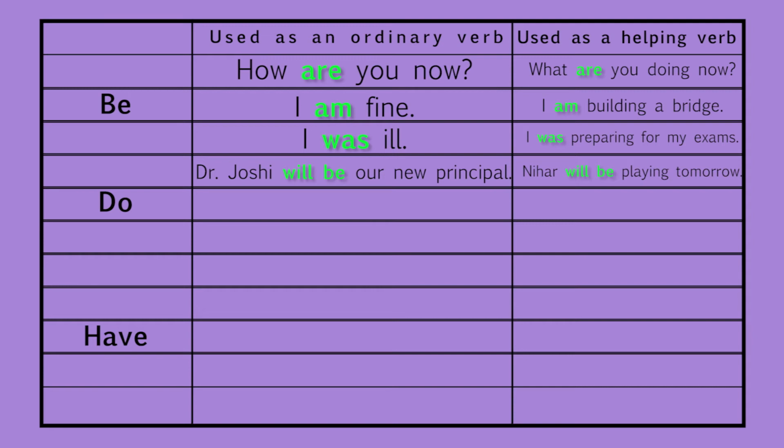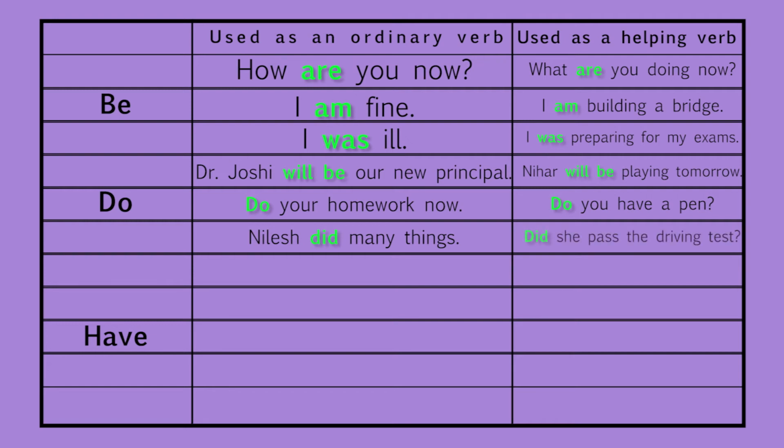Now similarly, let us see another auxiliary verb which is also used as a main verb, like do. Do your homework now. Main verb is do. Do you have a pen? Main verb is have, and do is used as an auxiliary verb because we want to ask a question. Next is, Nilesh did many things. Main verb is did, and that is the only verb. Did she pass the driving test? The main verb is pass, and did is the auxiliary verb.